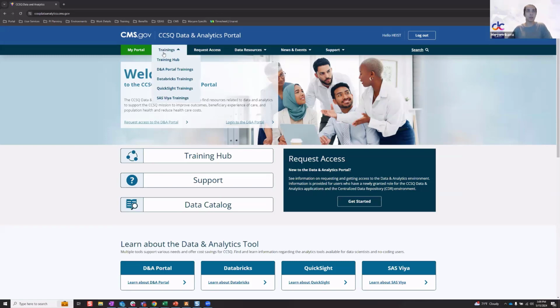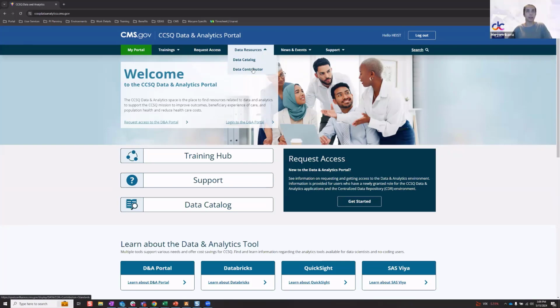So our training hub is under training, and then we link you out to tool-specific training pages as well. We have the request access, which will take you to areas to provide detailed instructions on how to request access to the tools. Our data resources, this is an example of the redirect with the data catalog and data contributor taking you back to Confluence.